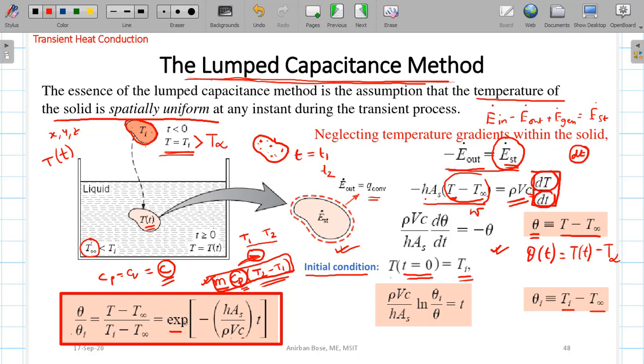So to find out the temperature after time t, if you want to find the temperature of the body after 5 seconds, you have to put t as 5 seconds and you will get the value of theta. Once you know theta, since you know T infinity, the liquid temperature, you can find the temperature of the body after 5 seconds. Solving theta means you already know what T is. Okay, so theta by theta i is equal to this. This is the final thing that you have to remember for the lumped capacitance assumption.